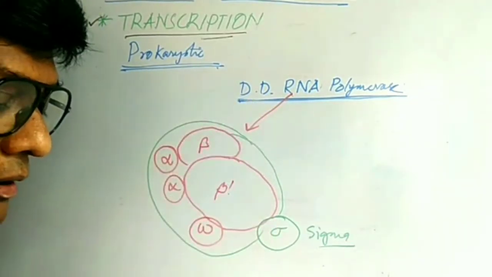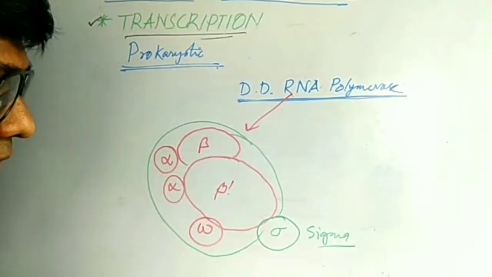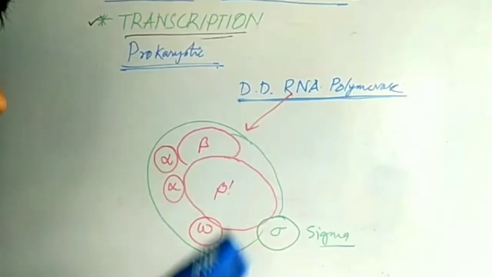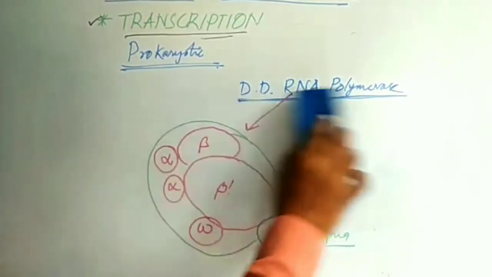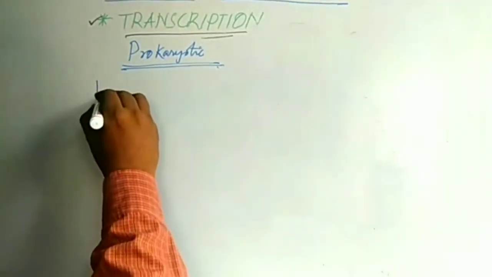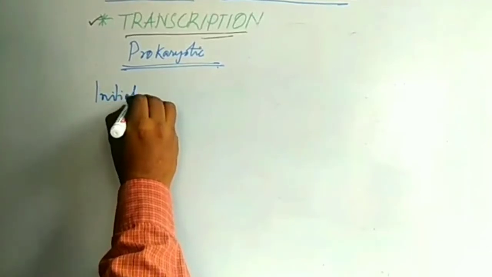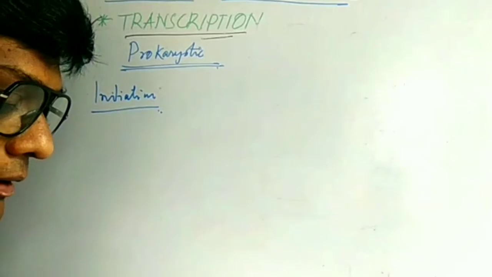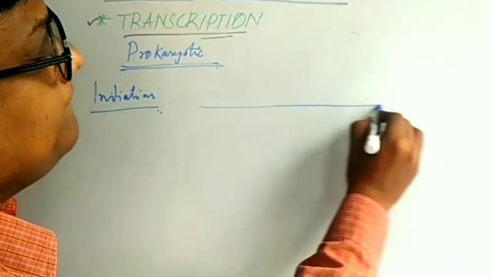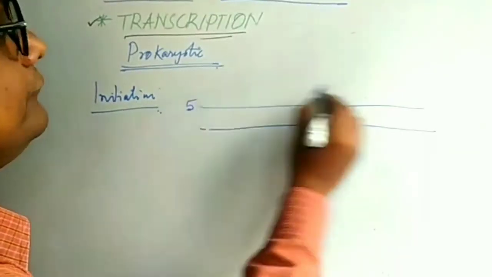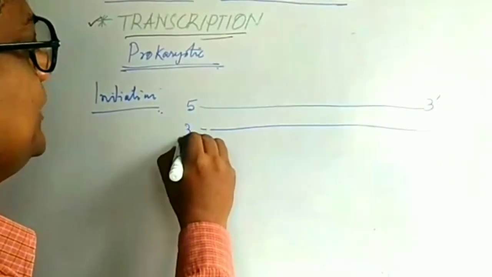Now we are going to initiation, the process of initiation. Here I am showing one DNA, that is prokaryotic DNA, 5 prime to 3 prime, and 3 prime to 5 prime.